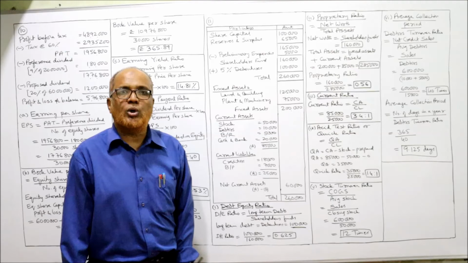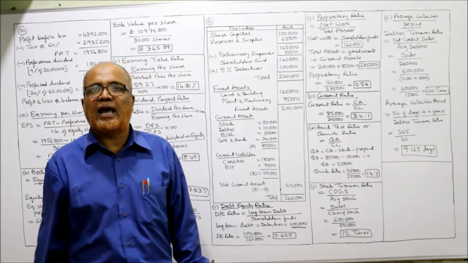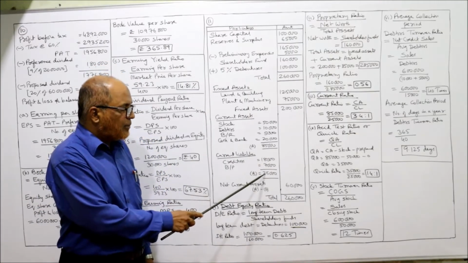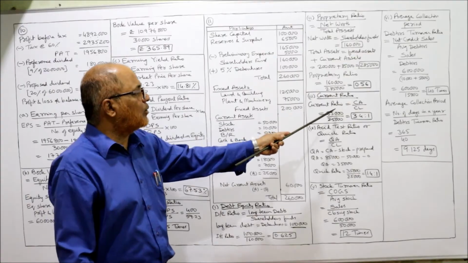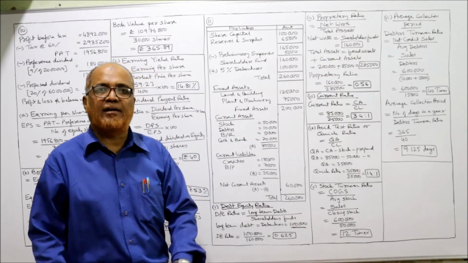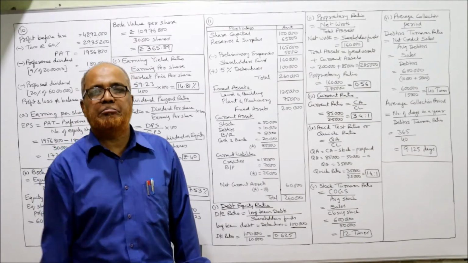Now we'll come to the third ratio, current ratio. Current ratio formula, current assets by current liabilities. So current assets already we have 85,000, current liability 25,000. So 85 by 25,000, 3.4:1. That is the current ratio. Next is acid test ratio or quick ratio, means same.